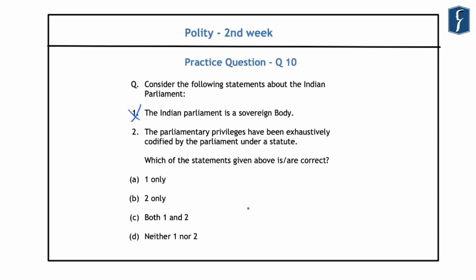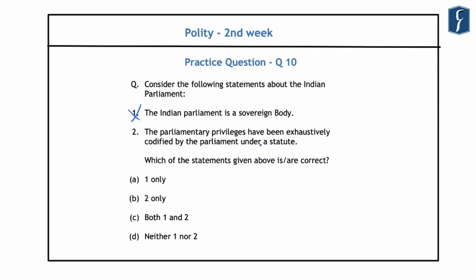Initially it was provided that the privileges of the Indian Parliament would be the same as those of the British House of Commons. However, the 44th Constitutional Amendment Act removed the reference to the British House of Commons which was provided in the original Constitution. It provided that the privileges of each house of the Parliament are to be those which they had on the date of its commencement until defined by the Parliament. Accordingly, the Parliament till now has not made any special law to exhaustively codify all the privileges.